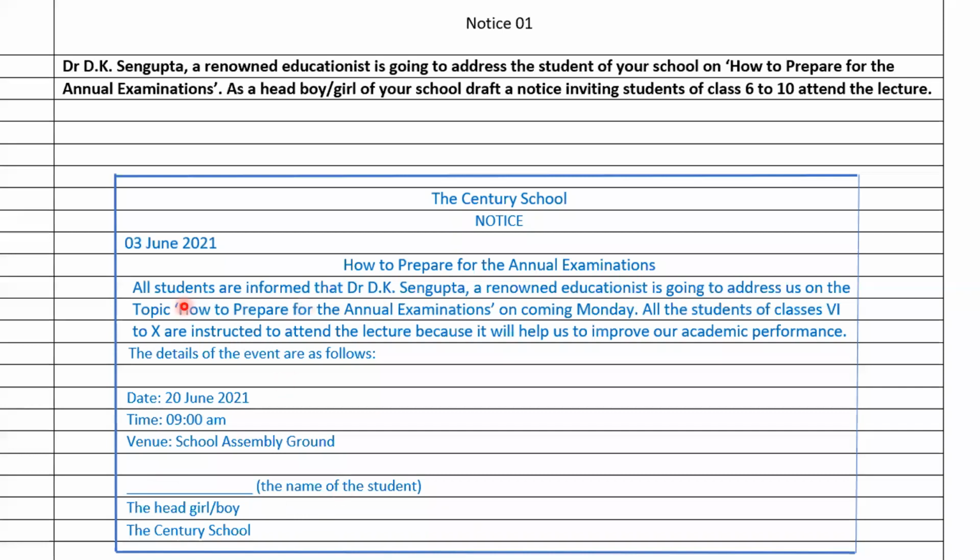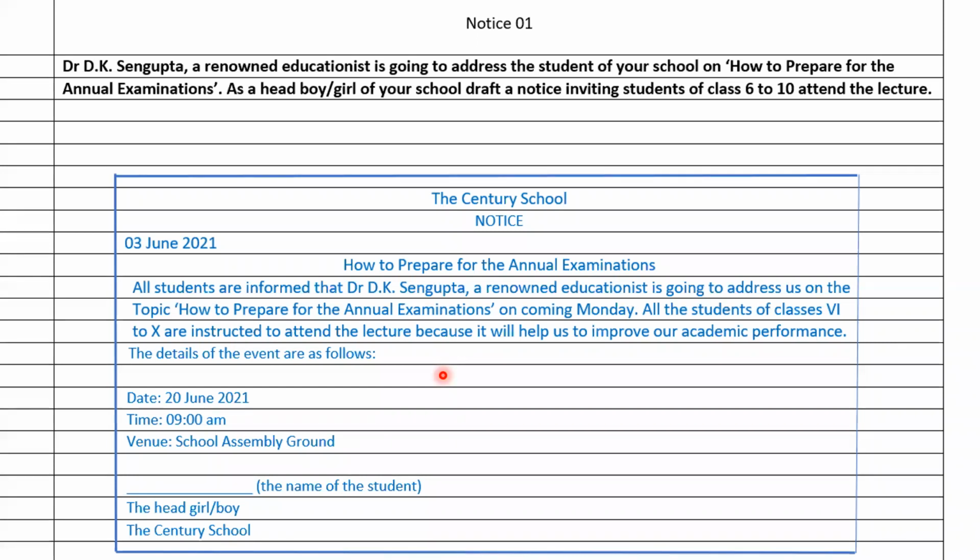So let's read this. All the students are informed that Dr. D.K. Sen Gupta, a renowned educationist, is going to address us on the topic how to prepare for the annual examination on coming Monday. Means a person is there, his name is Dr. D.K. Sen Gupta.